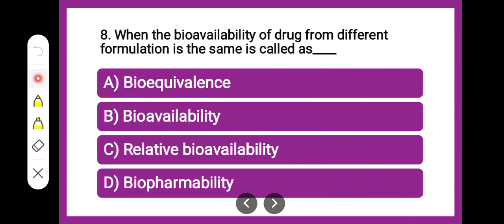Next question is, when the bioavailability of a drug from different formulations is the same, it is called as bioequivalence, bioavailability, relative bioavailability or bioformability. Which amongst the given is correct for the given question? That means when the bioavailability of two different formulations is the same, what is this condition called?